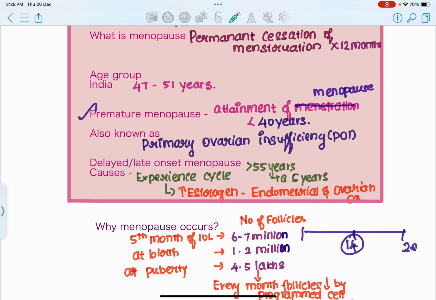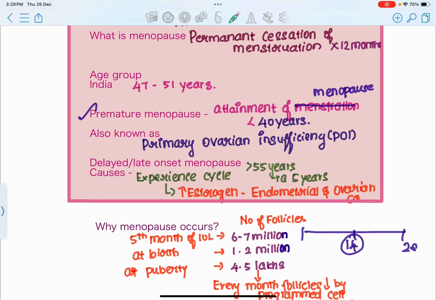and ovarian cancer. Why? Because an increased amount of estrogen is going to result in proliferation of the uterine endometrium, which will result in endometrial hyperplasia followed by development of endometrial cancer. And for ovarian cancer also, estrogen is the most common risk factor. So since this female has attained menopause by 50 years of age, she is not exposed to estrogen after 50 years. So since she is not exposed to estrogen after 50 years, she is not at risk of developing endometrial